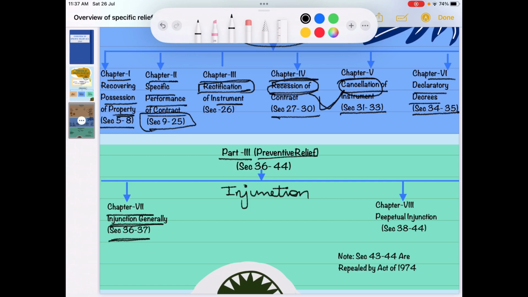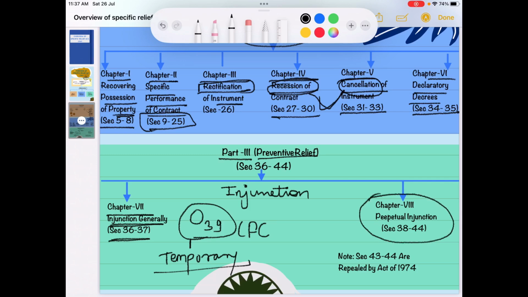One more thing, under order 39 of CPC we have already covered interim injunction, that is temporary injunction. Under this act we will be covering the perpetual injunction under chapter 8 between section 38 to 44.